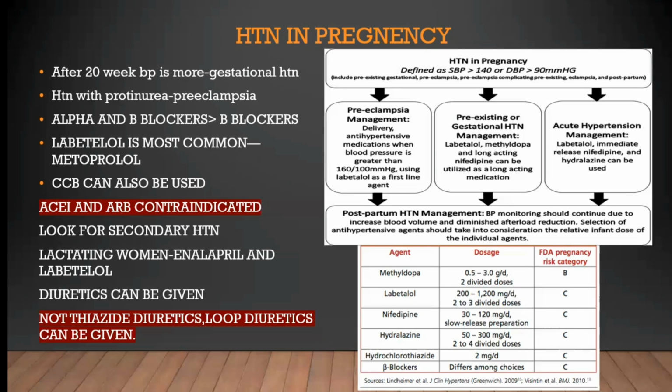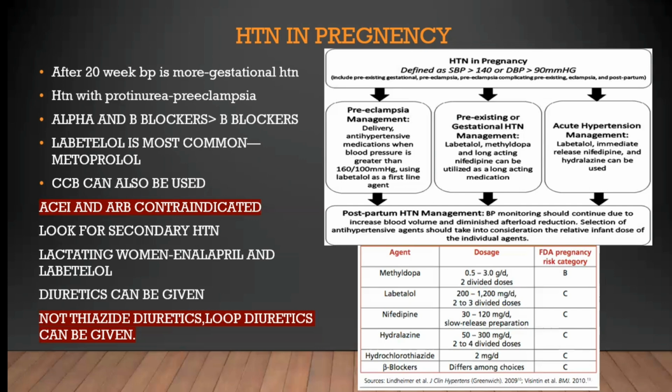CCBs can also be given in pregnancy, and ACE inhibitors and ARBs are absolutely contraindicated. And in pregnancy, we should look for secondary hypertension causes. In case of lactating women, enalapril and labetalol are preferred, and diuretics can be given, including non-thiazide loop diuretics. Sorry, thiazide diuretics are avoided in case of pregnancy. Loop diuretics can be given.